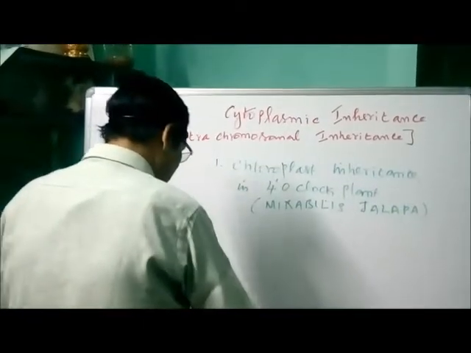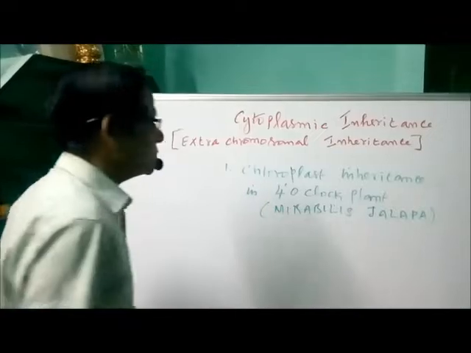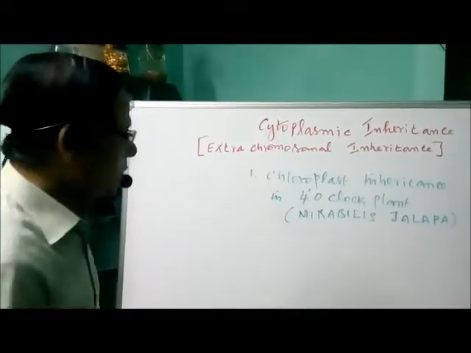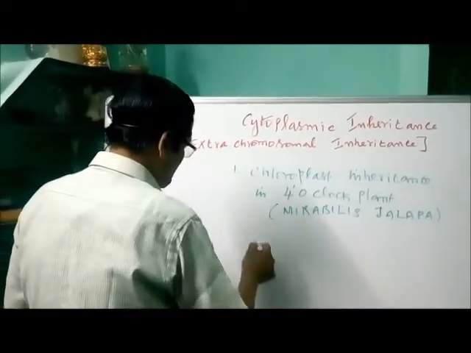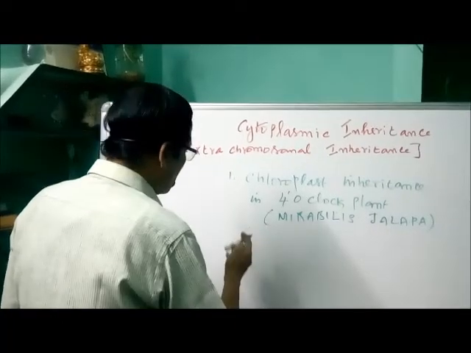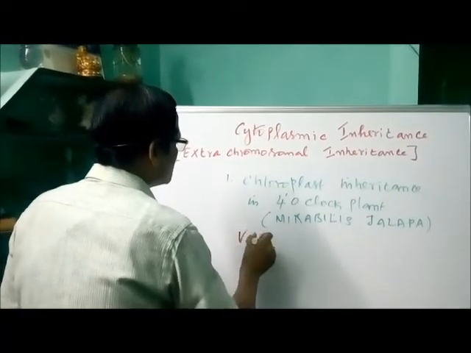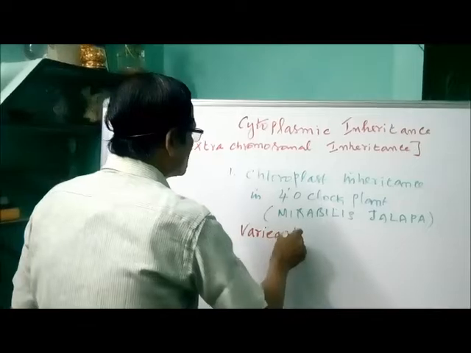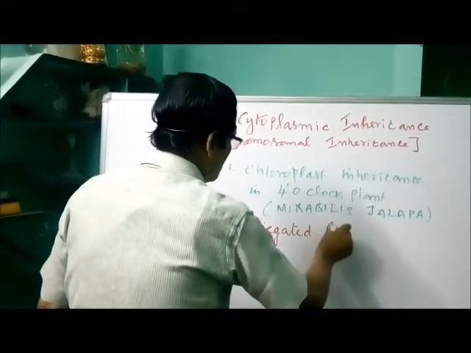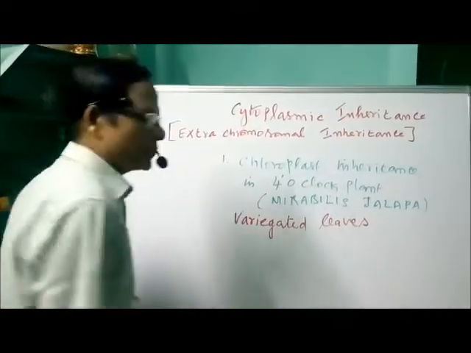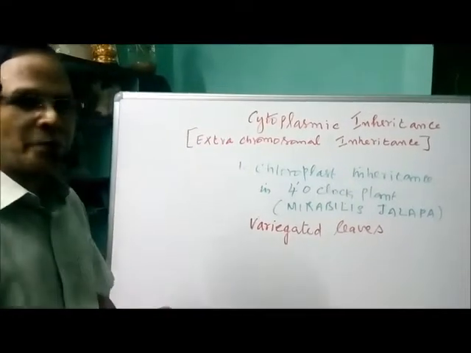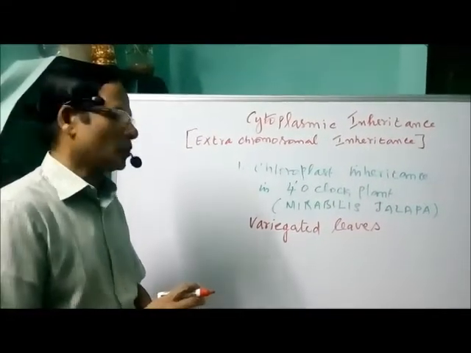Now, in these plants, he observed two different types of variegated leaves. You know the meaning of variegated leaves: a leaf having patches of green and white.